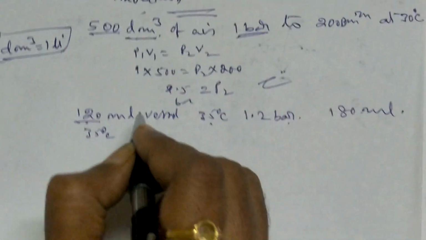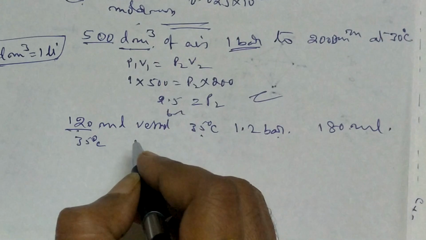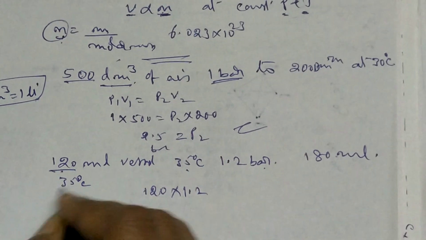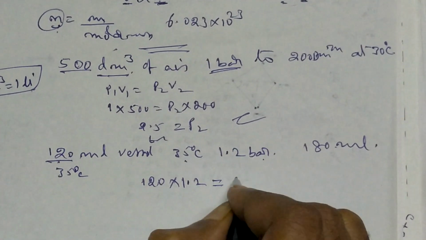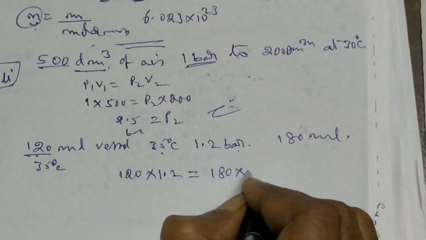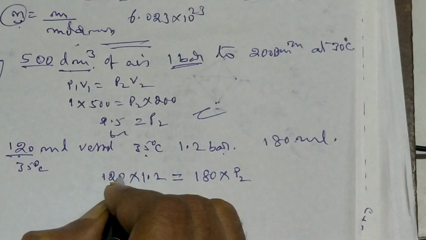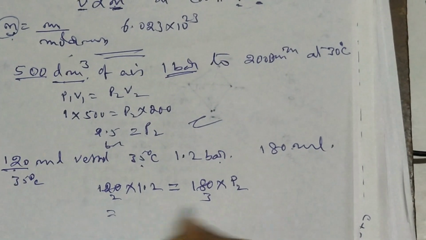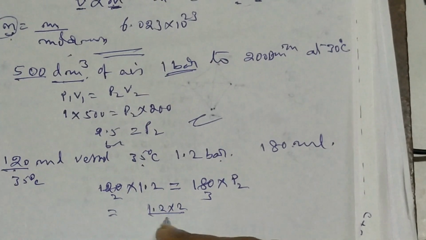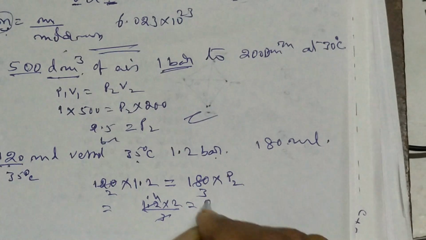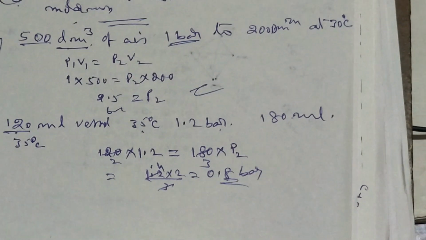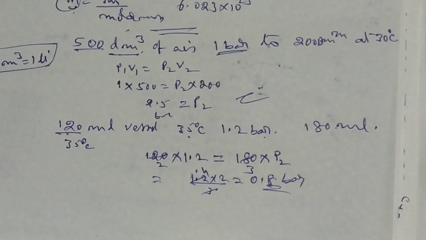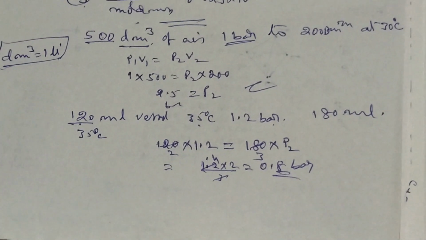So again he is asking what will be the pressure in bar. So 120 into 1.2, the temperature is the same so we need not worry, then the other volume is 180 ml, and he wants P2. So P2 equals 1.2 into 2 by 3, that is 0.4 into 2, nothing but 0.8 bar. Very simple, less than half a minute. The only confusion is the vessel volume. Thank you. Tomorrow we'll see the ideal gas equation and other things.